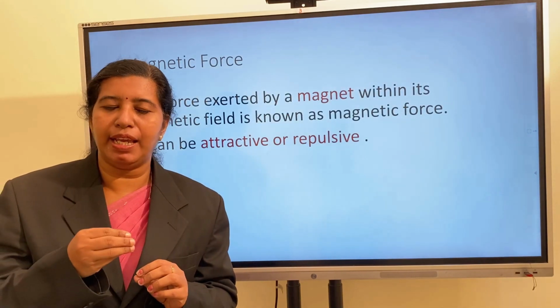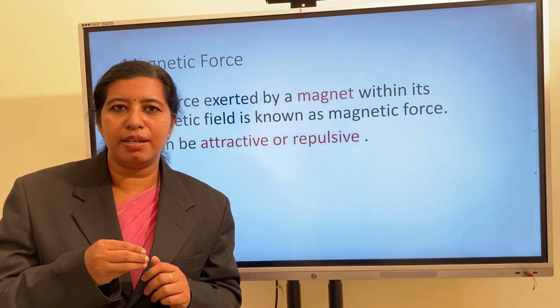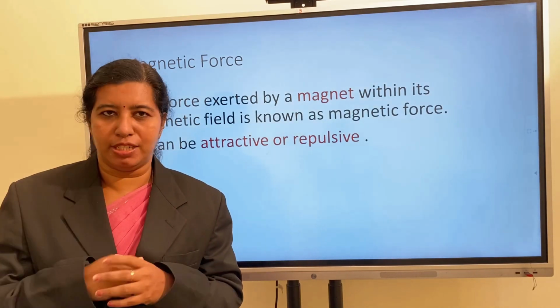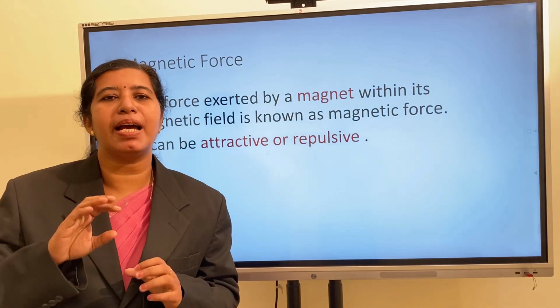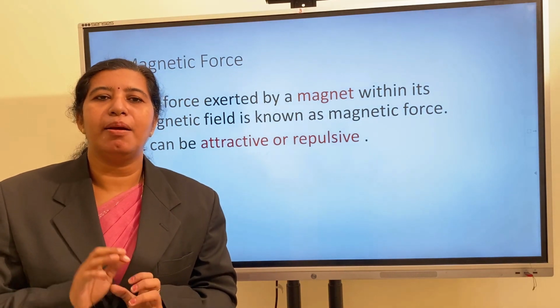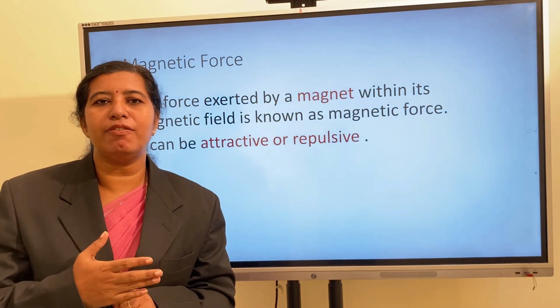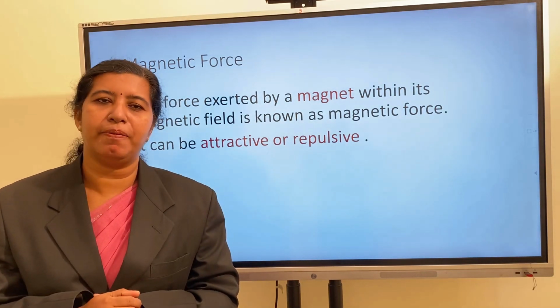Suppose you are keeping any magnetic material or another magnet far away from the magnet, it cannot exert force on it. It should be within the magnetic field. Then only the magnet can exert force on it. It can be an attractive force or a repulsive force.